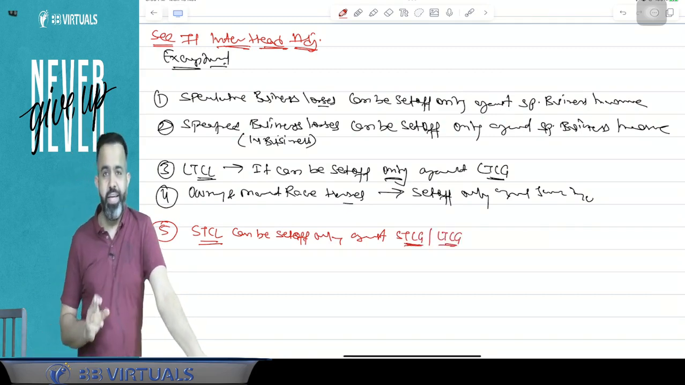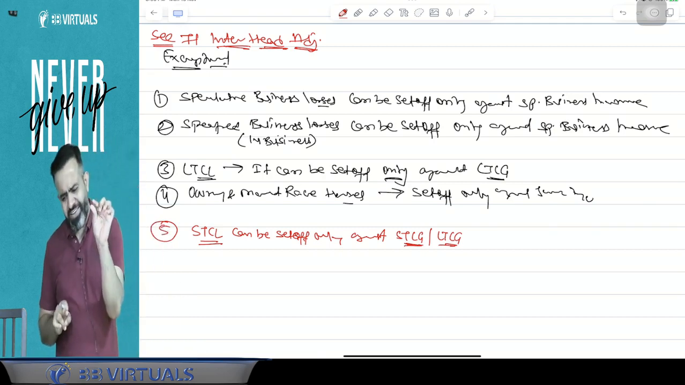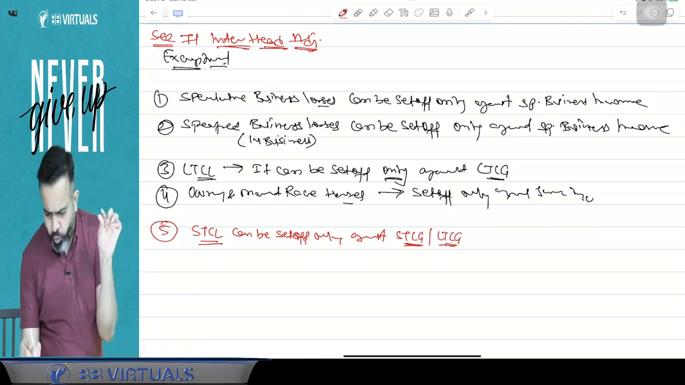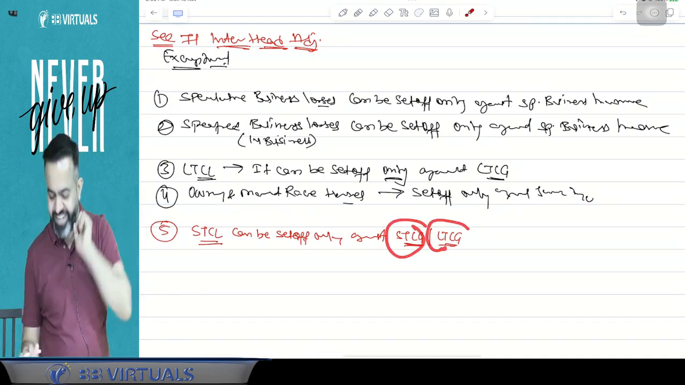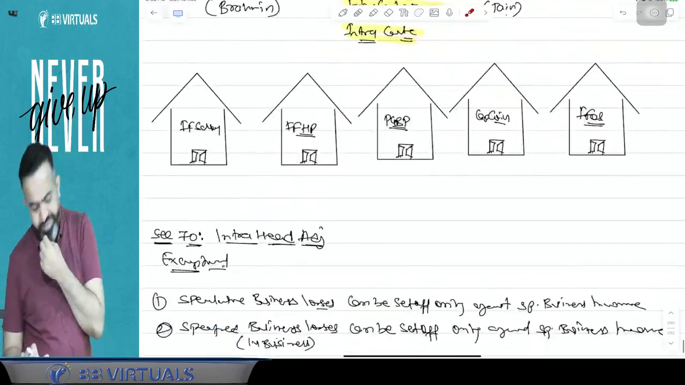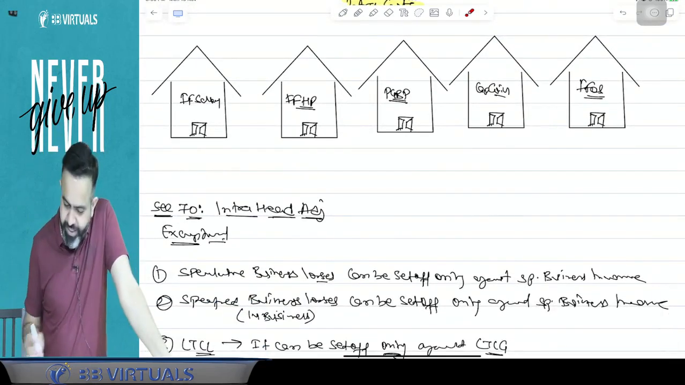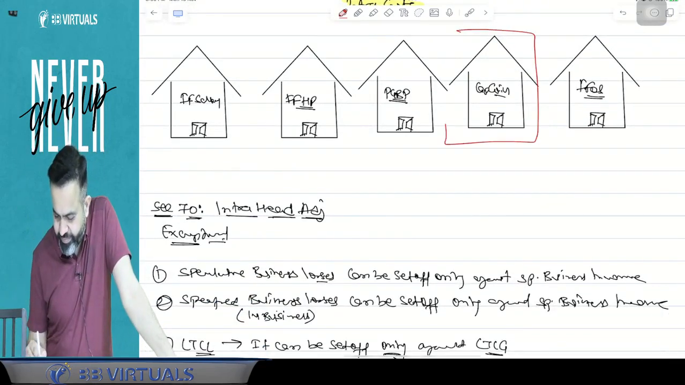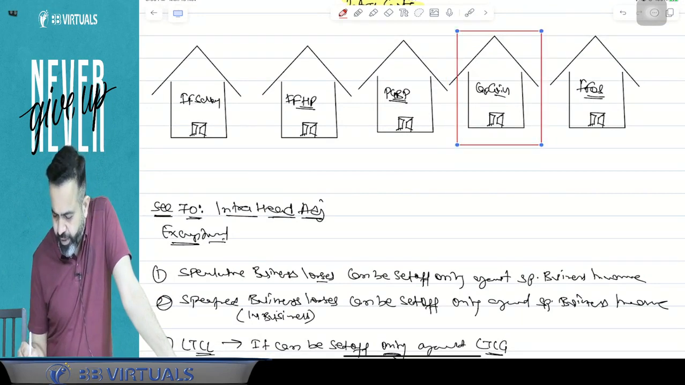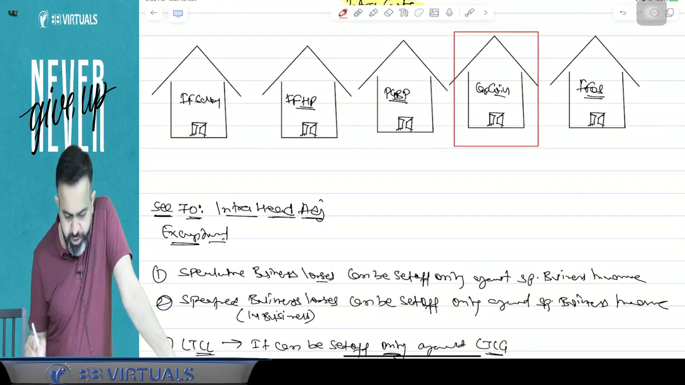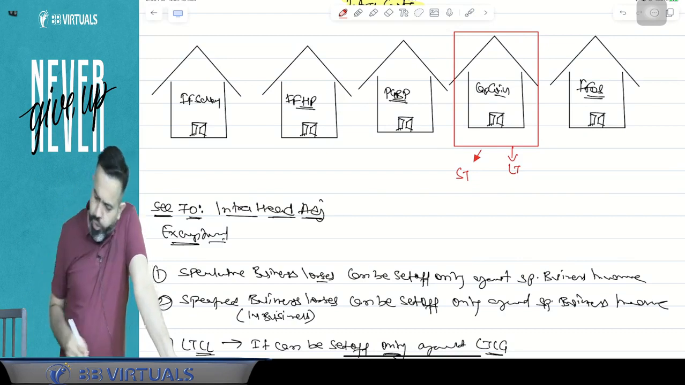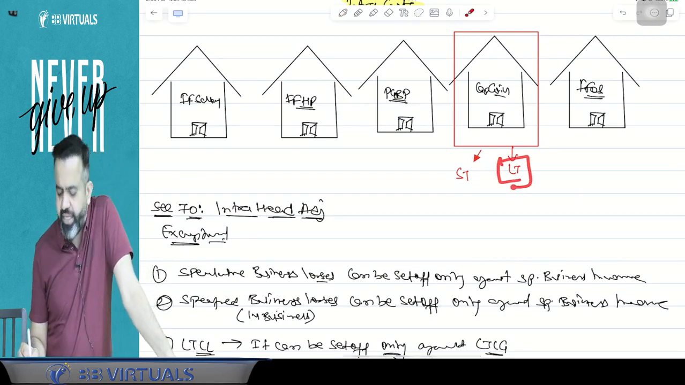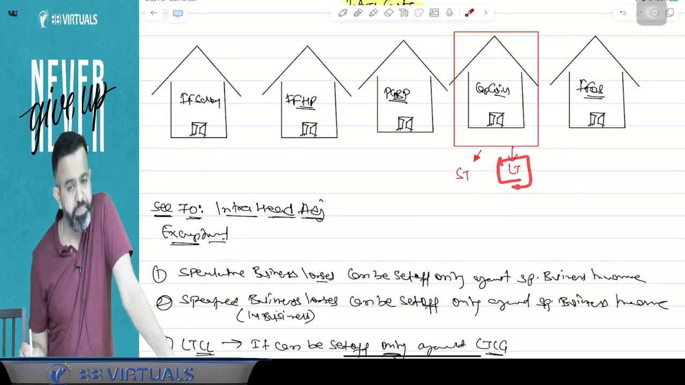So here, if there is a short-term capital loss then it can be set off only against short-term capital gain or long-term capital gain. Guys, try to understand. In the capital gain head, there can be only 2 possibilities: one is the short-term and one is the long-term. Now, if there is a long term capital loss, that can be set off only against long term capital gain.